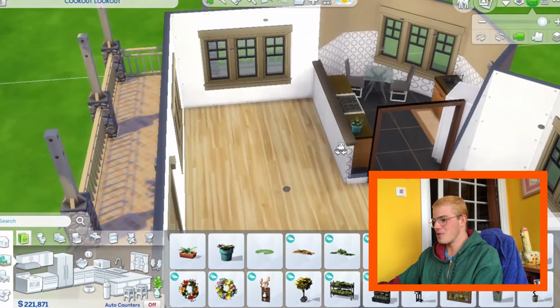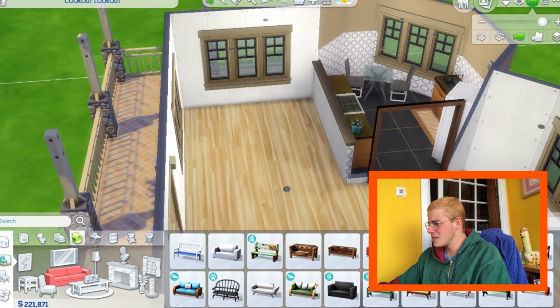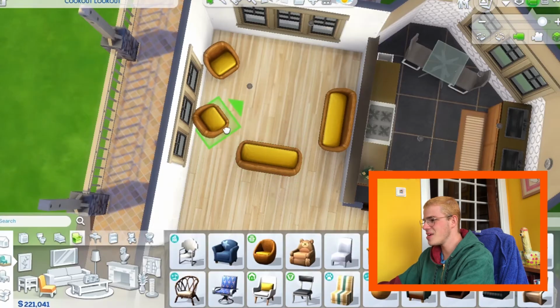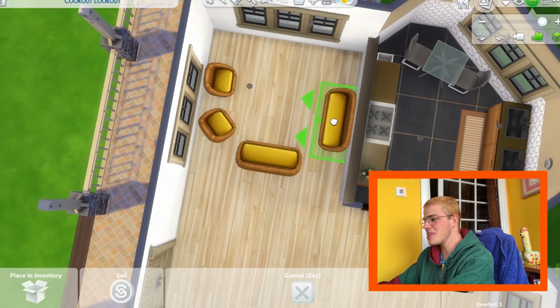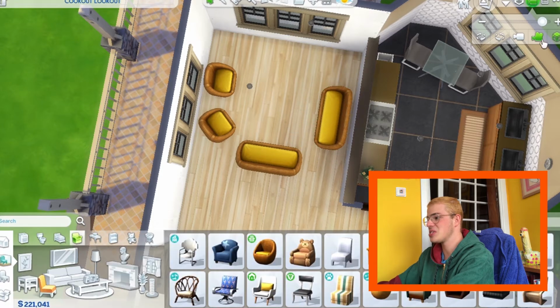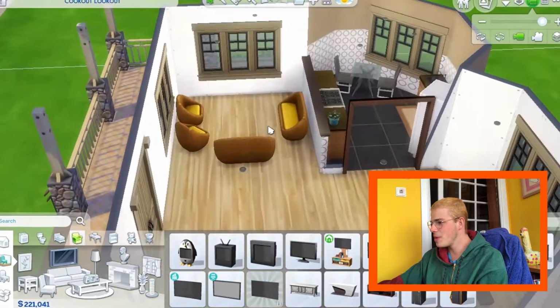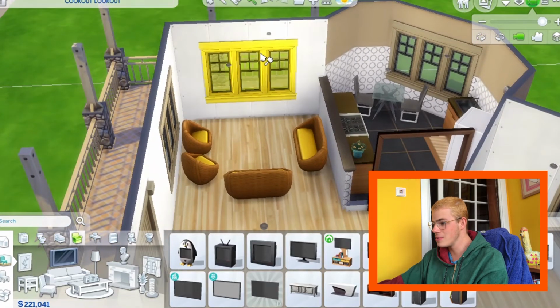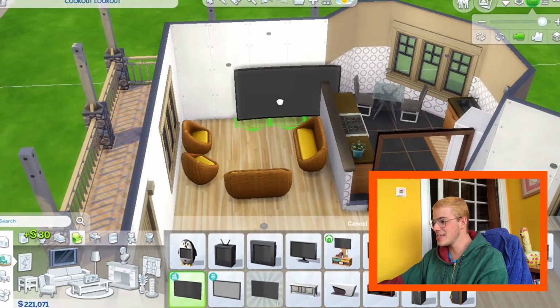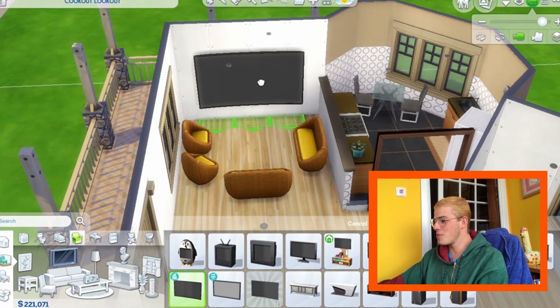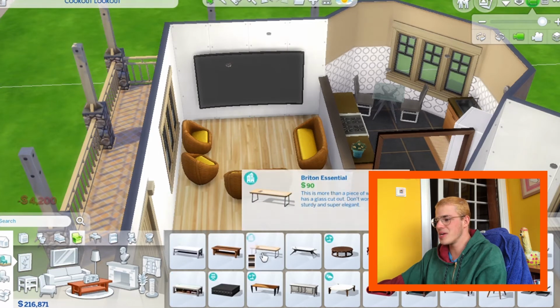Moving on to the living room. We obviously need a couch. This looks like bread. That is a pretty ugly living room. You know what they say, rich people don't really have taste. Now, I need a TV, and a pretty big one. Where should I put it? Maybe if I take the window away, I can put this TV, which is too much for me. I'll give you that. If I ever have a house, I'd never have a TV like that, but it's fantasy.